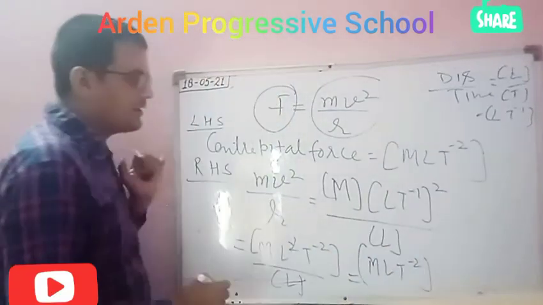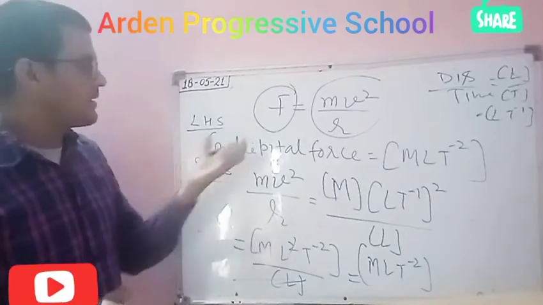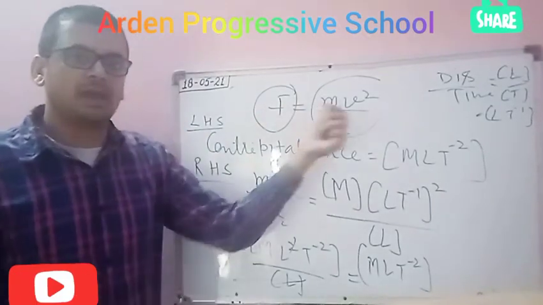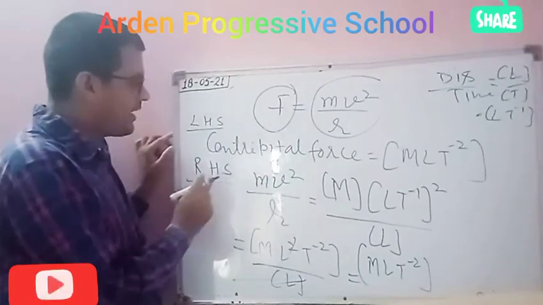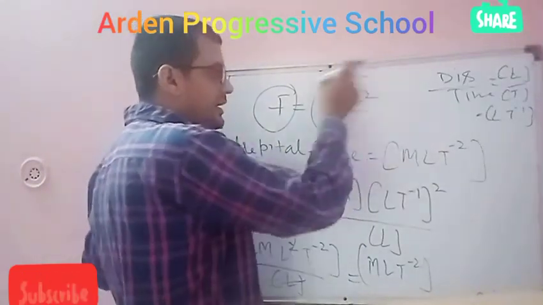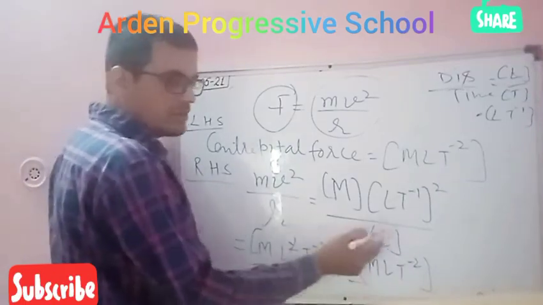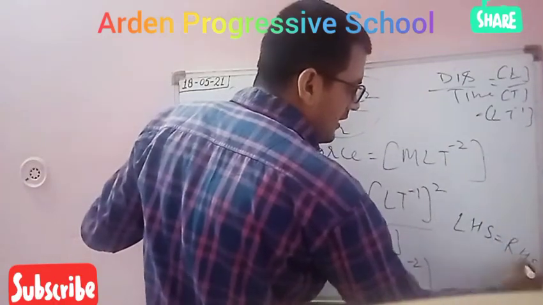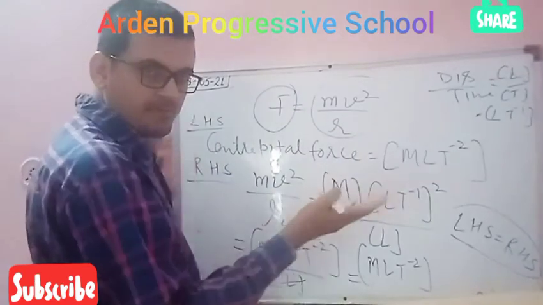So student, I have told you that dimension of both sides must be same. Here it is F and here it is mv square over r. If F is equal to mv square over r, then dimension of both sides must be same. Dimension of force, you already know, is MLT minus 2, and you have calculated the dimension of mv square over r, that is MLT minus 2. So you got left hand side equal to right hand side. It means this relation, F equal to mv square over r, is correct.